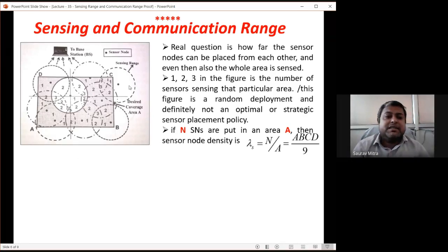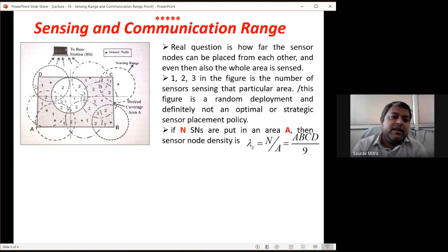Now let us understand what the sensing range and communication range are. How many minimum sensor nodes are required for any ABCD area? So how many minimum sensor nodes with communication radius RC and sensing range RS do we have to deploy, so that every point within the area will be covered. This is the proof. So the real question is how far the sensor nodes can be placed from each other, and even then they should be able to sense the whole area. This is the question, and there is a small proof. There are some 3-4 equations that we have to see.